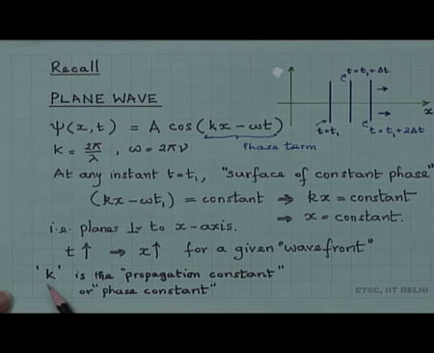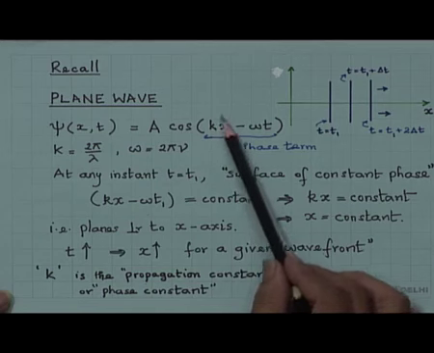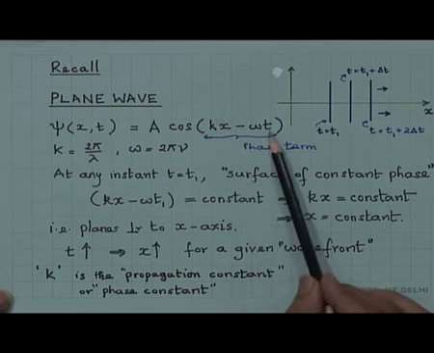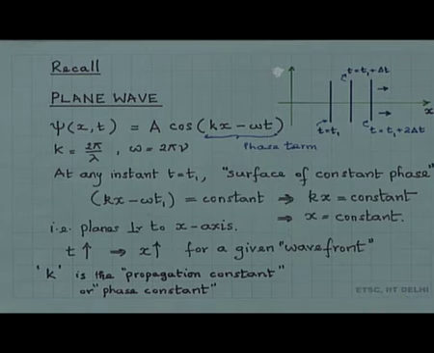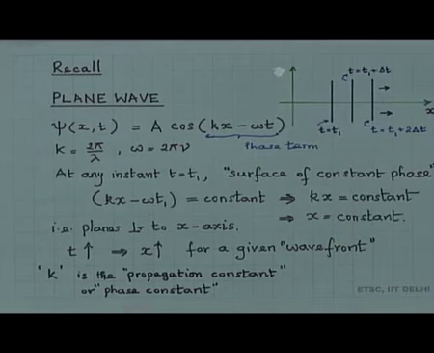So, this k is called the propagation constant or the phase constant, because the phase constant multiplied by the distance travelled here would give the propagation phase. It is also at any given instant. So, that is a plane wave propagating in the x direction.